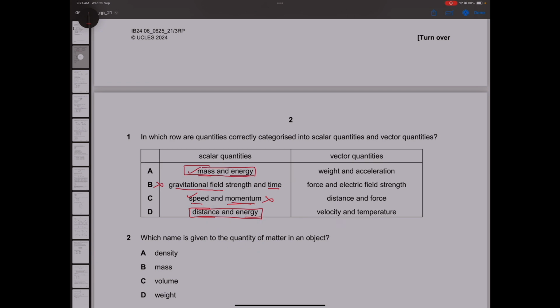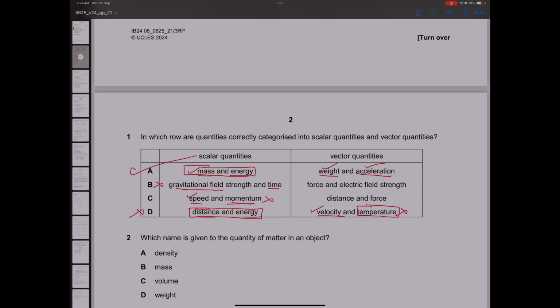Now, if you look at the vector quantities, weight is a vector quantity, yes. Acceleration is a vector quantity, yes. Now let's look at option D. Velocity is a vector quantity, yes. Temperature is not a vector quantity, so option D is incorrect. A will be the correct answer.